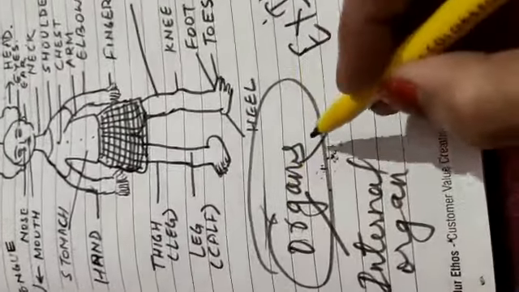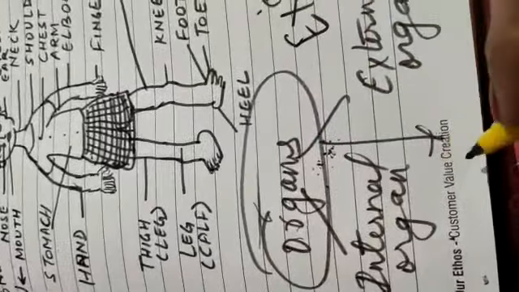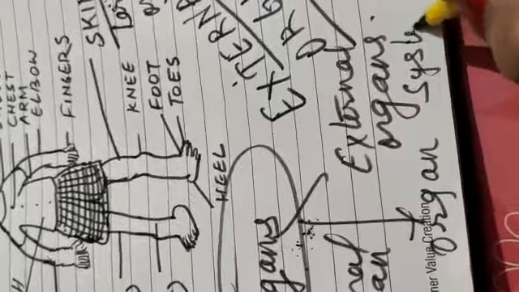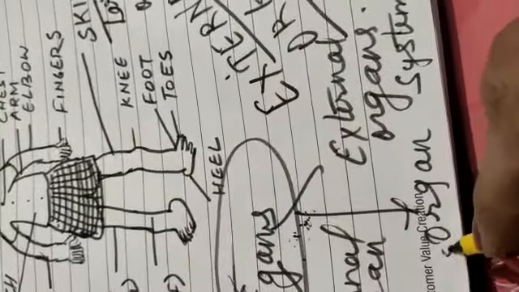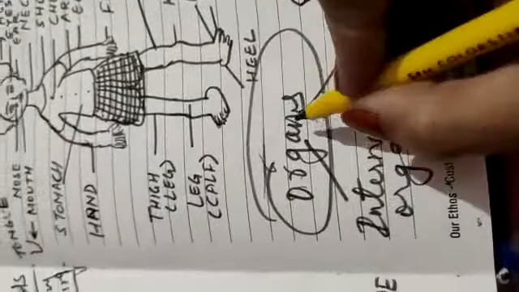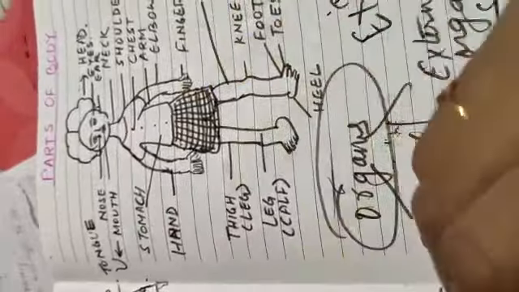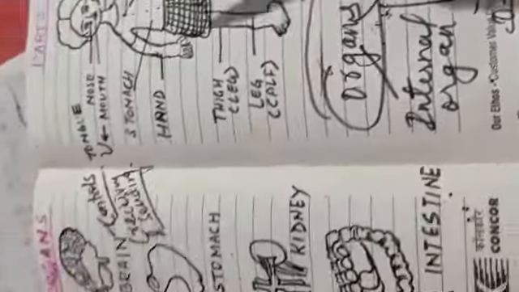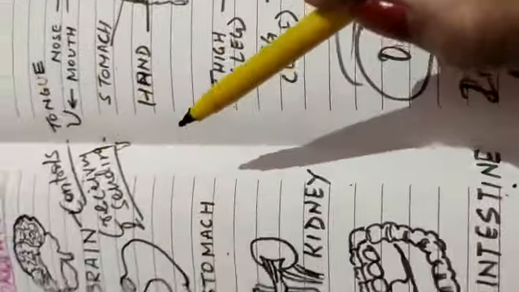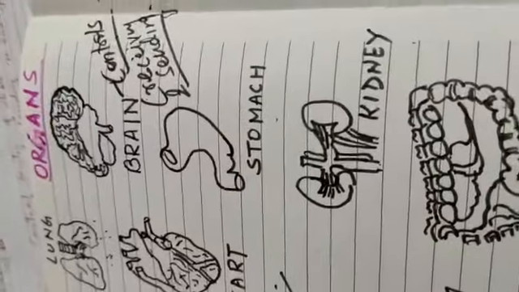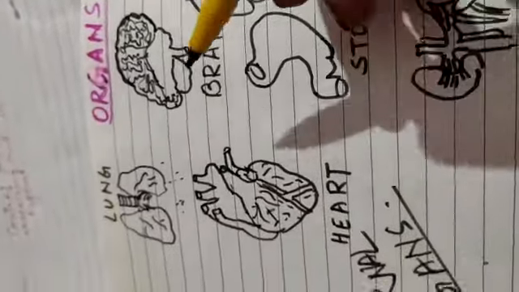Now the next point is organ system. There are so many organs we have already learned in this class. So many organs have their own functions, and together these organs perform as an organ system.